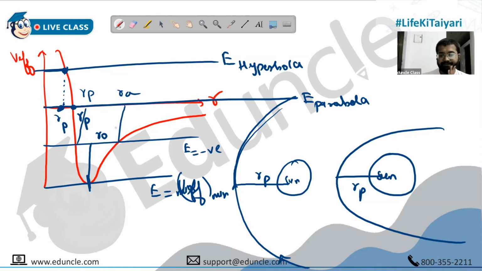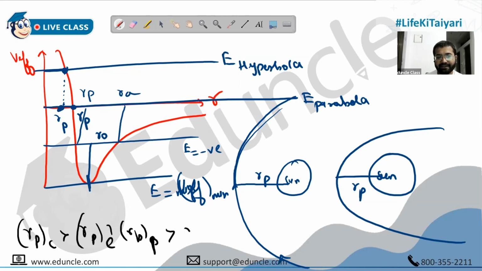Should we proceed? Sir, the perigee distance is greatest for the circular path. Yes, absolutely. It's a good way to say. So the perigee distance for circle is greater than the perigee distance for ellipse, which is greater than the perigee distance for parabola, which is greater than the perigee distance for hyperbola. Absolutely. Basically for circle, all the points are equidistant, but yes, you can call it perigee. But a good way to ask. It should be asked in one of the papers. Nice.